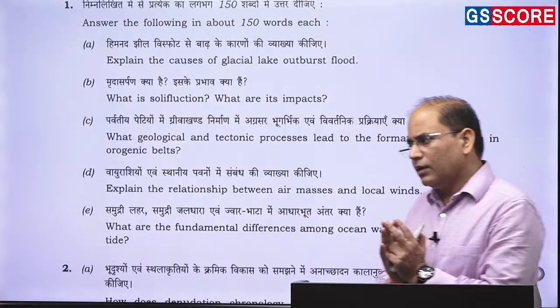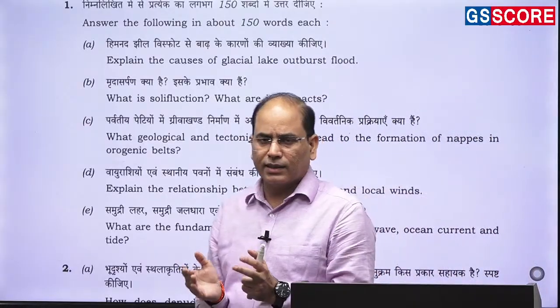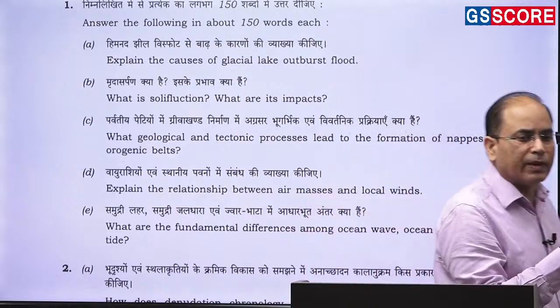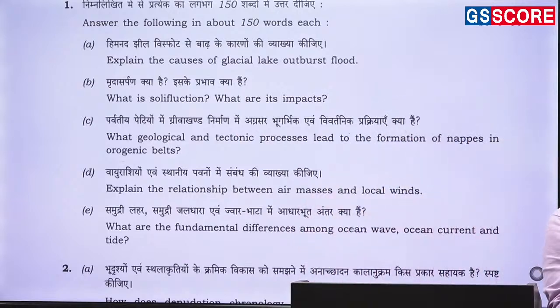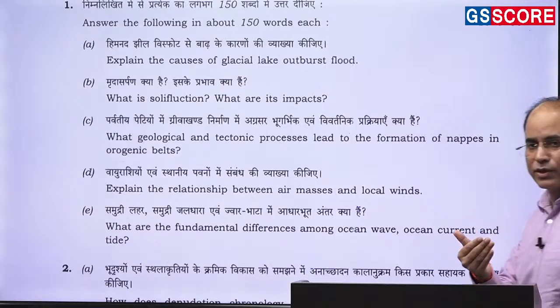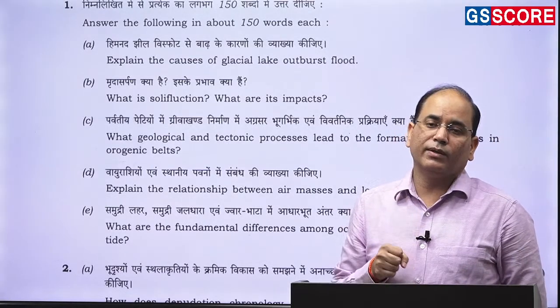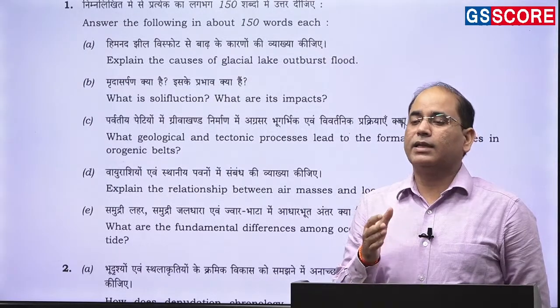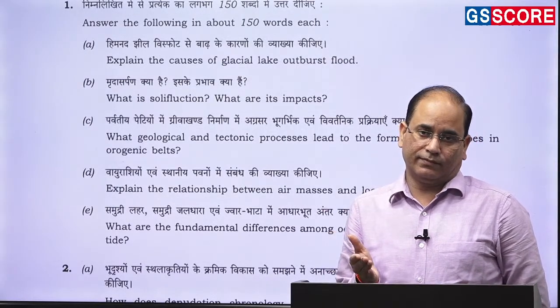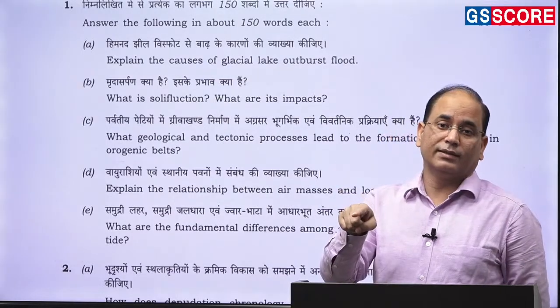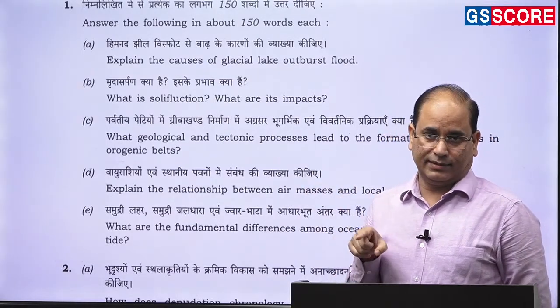So in the entire human geography, the orientation is with an environmental perspective, and the examiner is expecting from you that if you are studying the welfare approach in geography, you need to know why the welfare approach was started, what its relevance was, and how regional synthesis as a concept is useful in the present context.